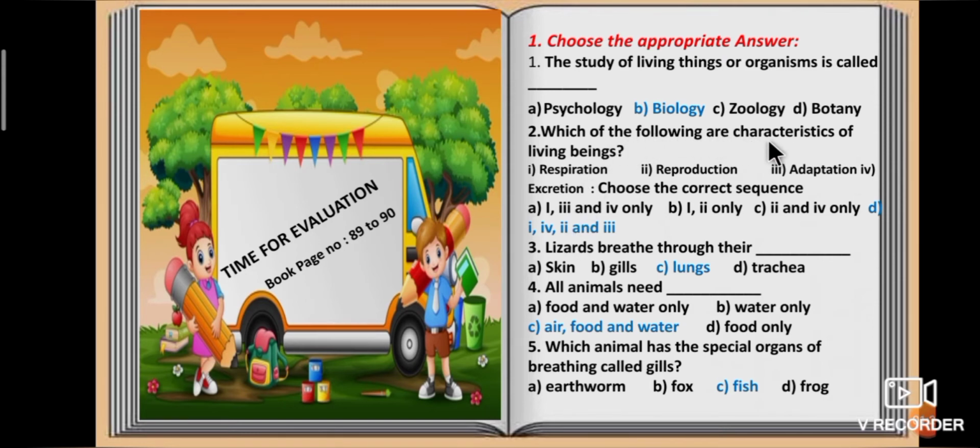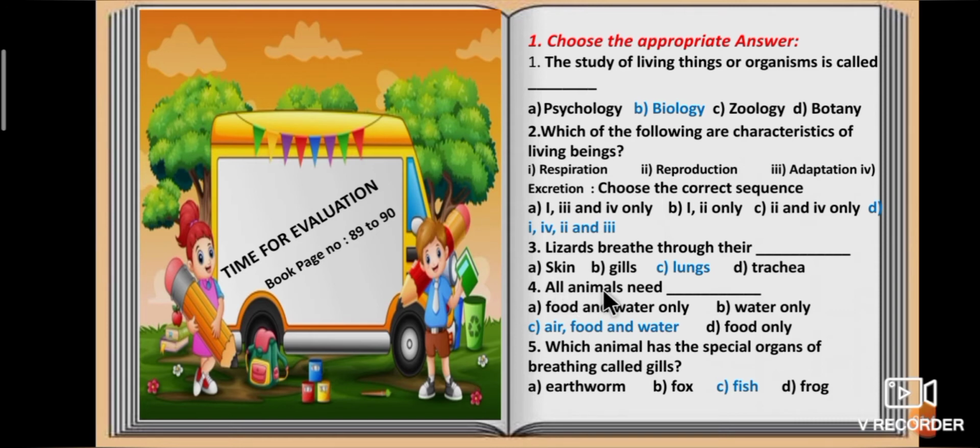Which of the following are characteristics of living beings? Respiration, reproduction, adaptation and excretion. Third question, lizards breathe through their dash. Option A, skin. Option B, gills. Option C, lungs. Option D, trachea. Answer is lungs. Lizards breathe through their lungs.